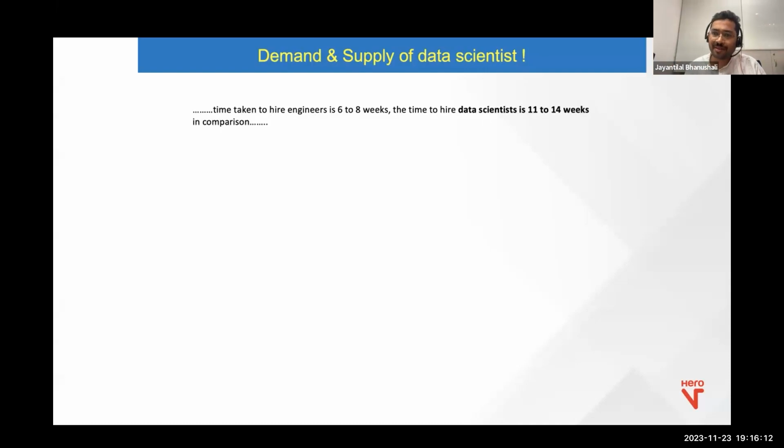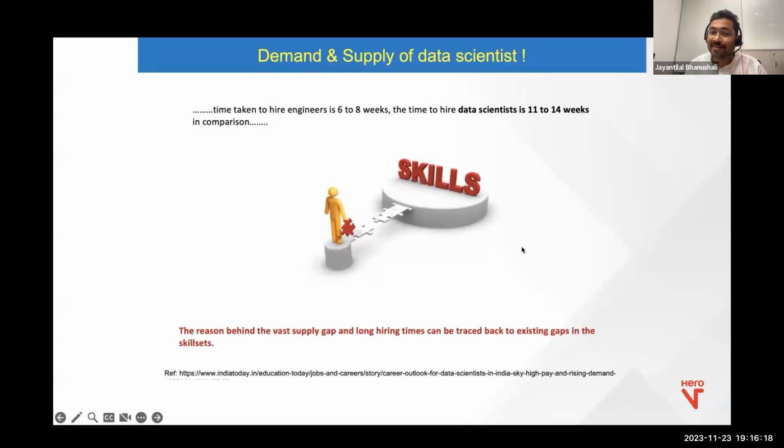Now, what is the reason that the time to hire a data scientist is almost double? The reason is the skill gap. Now, what is the skill gap? Because data scientist is the sexiest job of the 21st century, we have lots of openings, right? We have lots of freshers coming in, but still there is a huge gap. Of course, data is growing, and so are the jobs around data science, right? There are a lot of people who are interested in joining data science, right? But there's a huge gap.